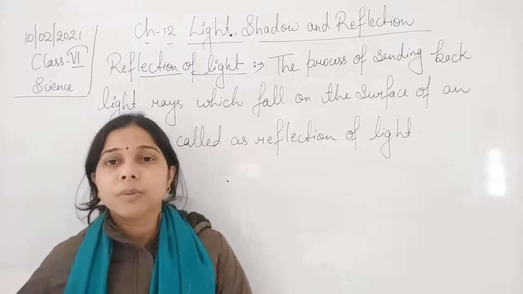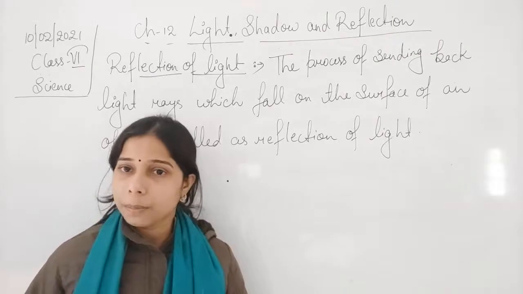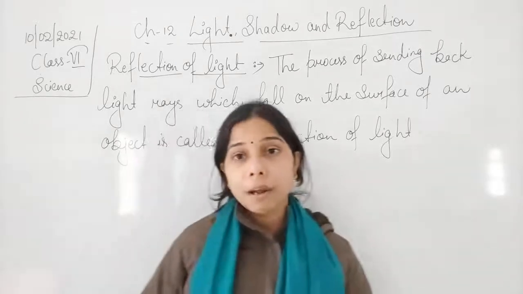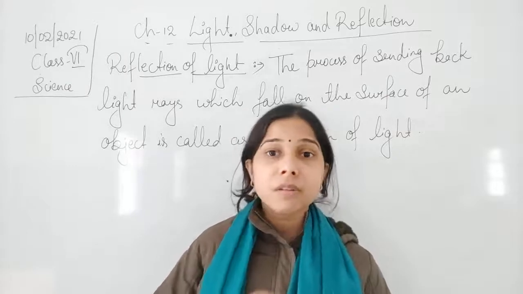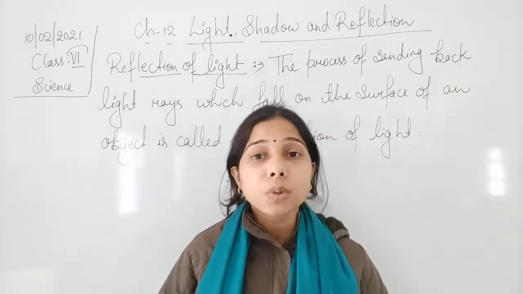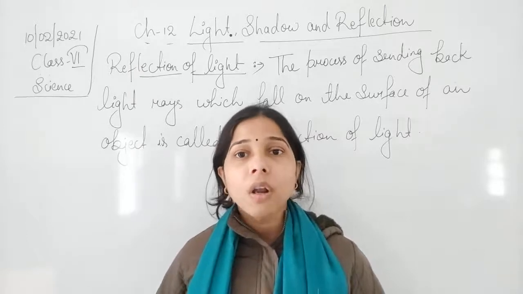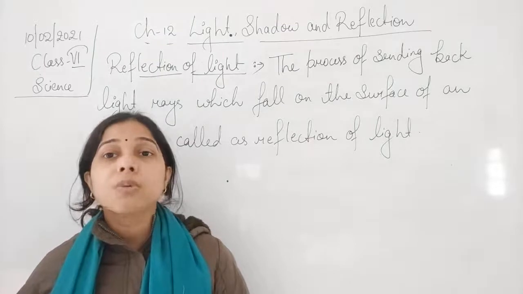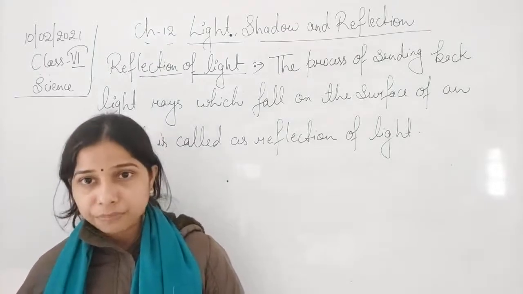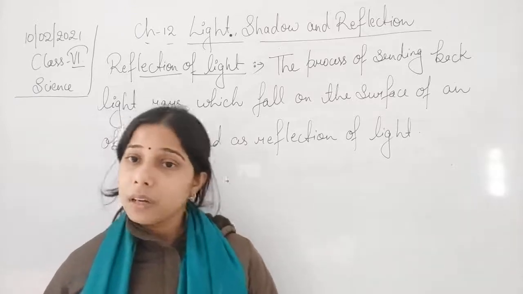Now if we talk about a polished mirror surface, it is a smooth surface. So when a beam of light falls on a mirror surface, it sends back the light into another direction. That is called the reflection of light.